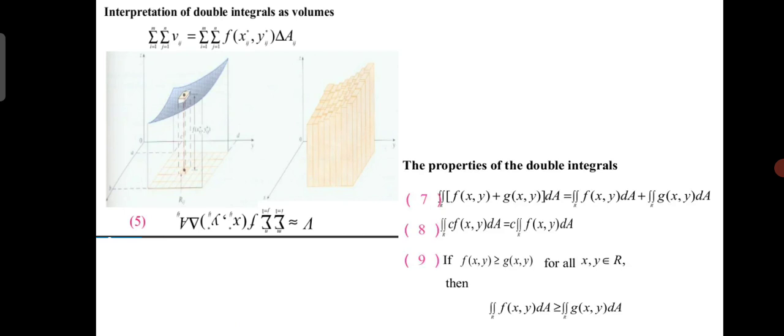Interpretation of double integrals. Here the diagram gives the properties of double integrals. The double integral of f of x comma y plus g of x comma y dA equals the double integral of f of x comma y dA plus the double integral of g of x comma y dA. The double integral of c f of x comma y dA equals c times the double integral of f of x comma y dA. If f of x comma y is greater than or equal to g of x comma y for all x comma y belonging to R, then the double integral of f dA is greater than or equal to the double integral of g dA.